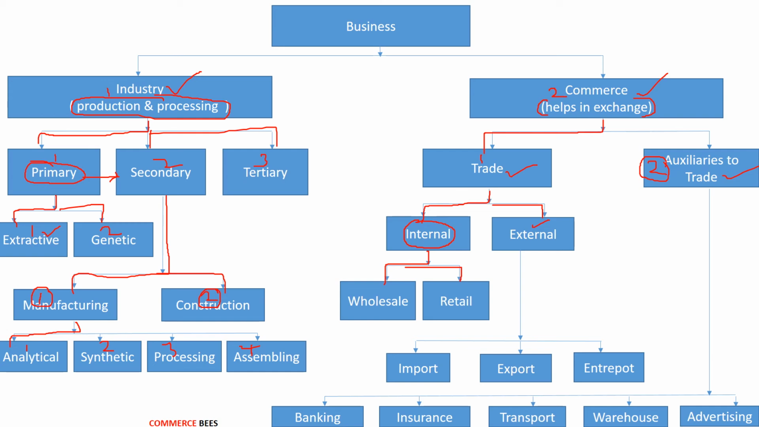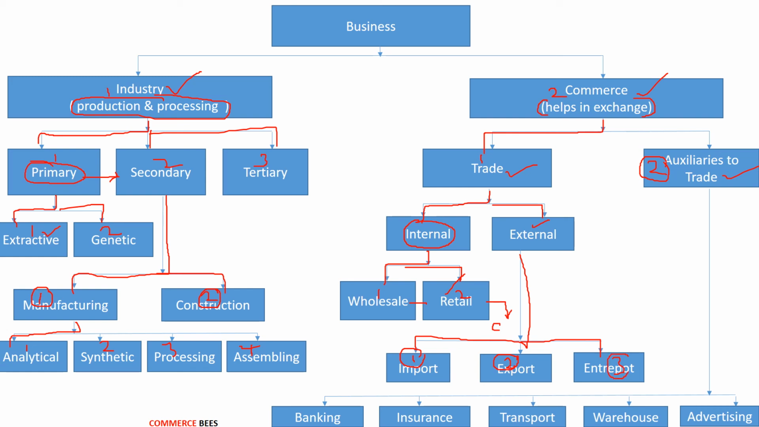Wholesale trade means when the wholesaler is buying the goods in bulk quantity from the producer. Retail trade means when the retailer is buying the goods from the wholesaler and selling those goods in small quantities to the final consumers. Now, the external trade is divided into three types. The first is import trade, wherein we buy goods from foreign countries. The second is export trade, wherein we sell goods to other countries. And the third is interport trade, wherein we buy goods from one country to sell them to other countries.